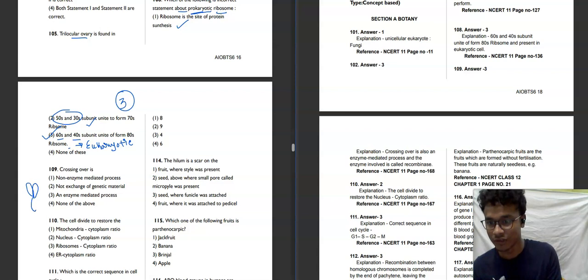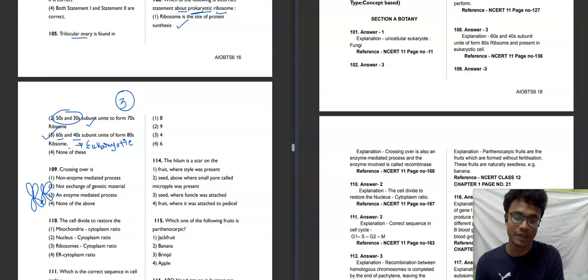It happens like this. See, this part where both chromatids are exchanging their arms is called crossing over, and it is an enzyme mediated process. The enzyme used here is recombinase. So crossing over is an enzyme mediated process. The third option will be our correct answer for this question.